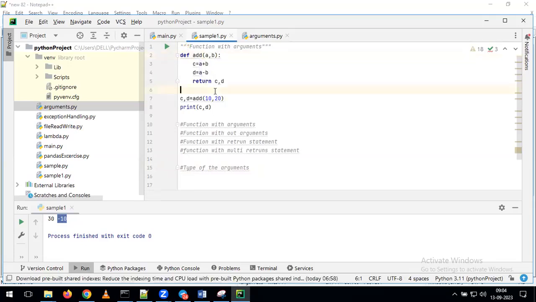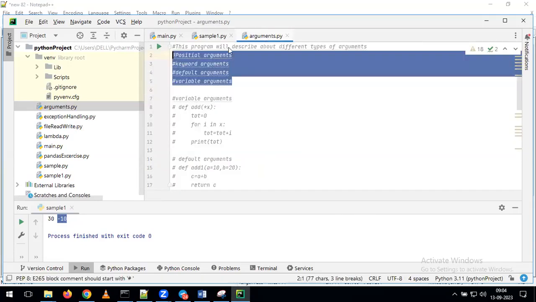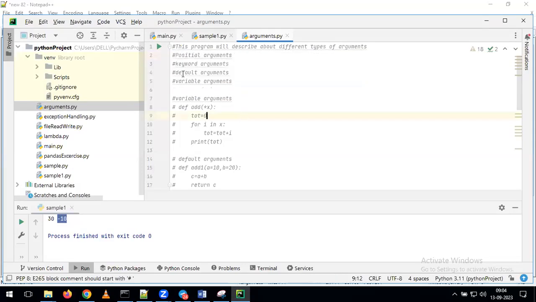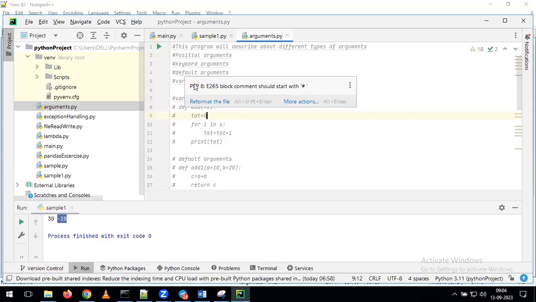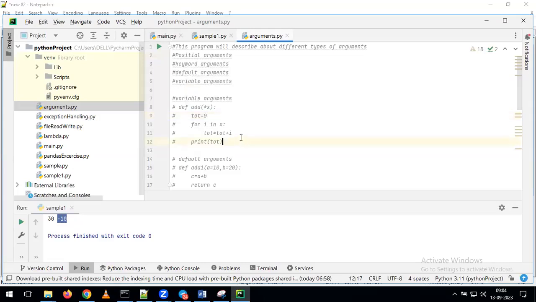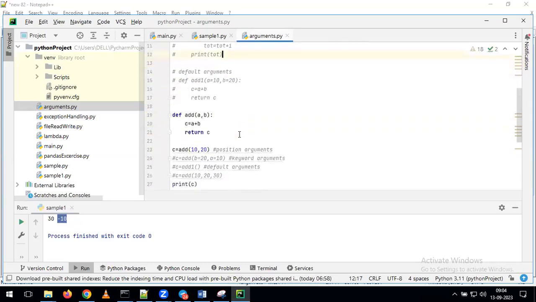But what I'm telling here is that we have different types of arguments. Depending on the type of usage of the argument, we can call it either a positional argument, a keyword argument, a default argument, or a variable argument. We'll go one by one. First, we'll see the positional arguments.